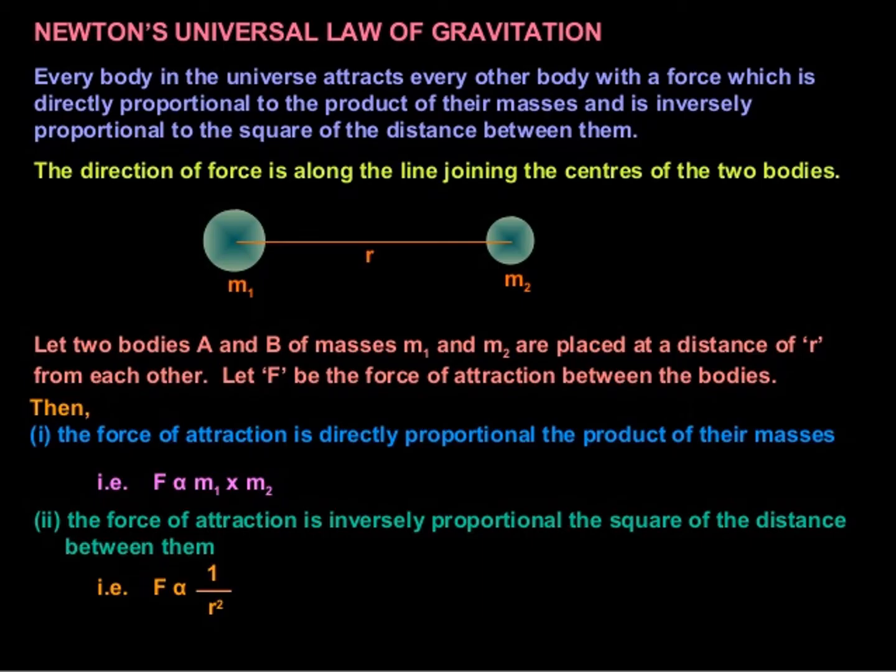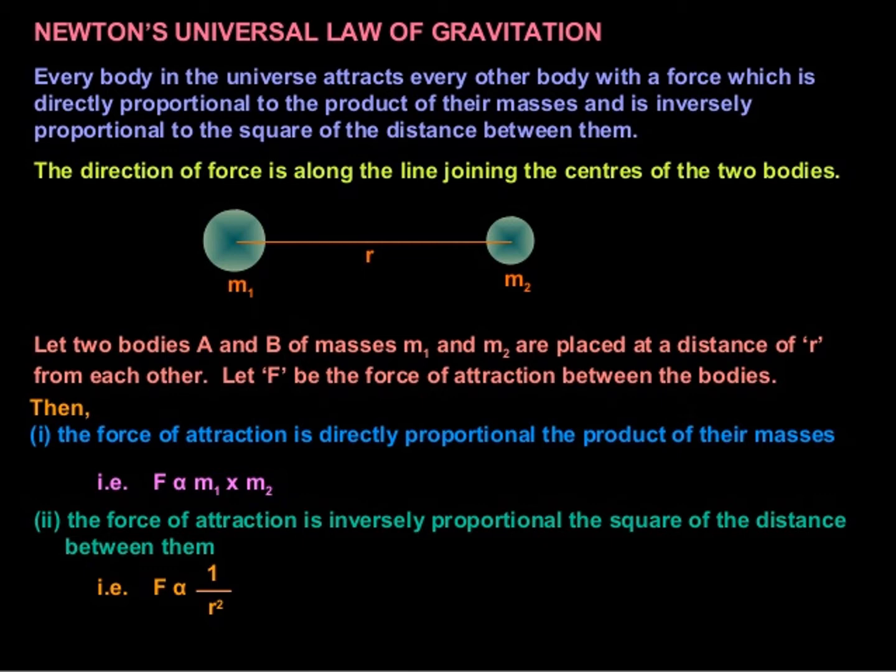So the first thing which we have to study in this chapter is Newton's universal law of gravitation, which simply states that every body in the universe attracts every other body with a force which is directly proportional to the product of their masses and is inversely proportional to the square of the distance between them. We can see in the figure that two objects are there of masses m1 and m2, and the direction of force is along the line joining the centers of the two bodies.